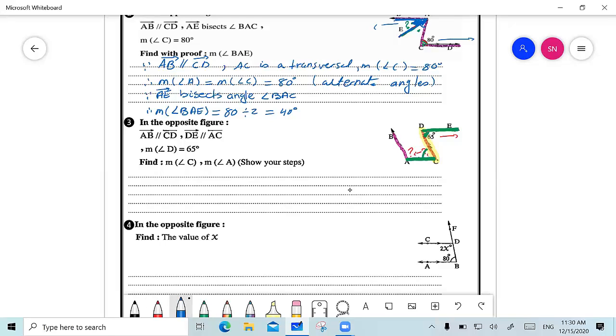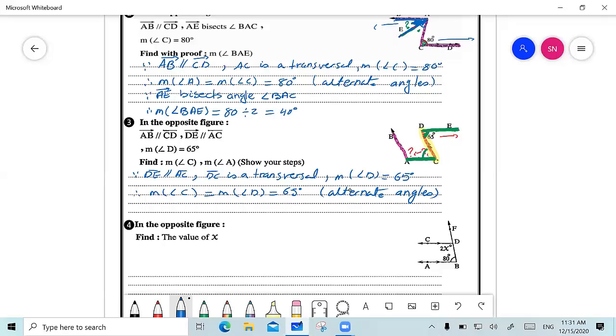So we are going to write that since DE is parallel to AC and DC is a transversal, measure of angle D equal 65 degrees. So therefore, measure of angle C equal measure of angle D equals 65 degrees. And I must write the reason that they are alternate angles.